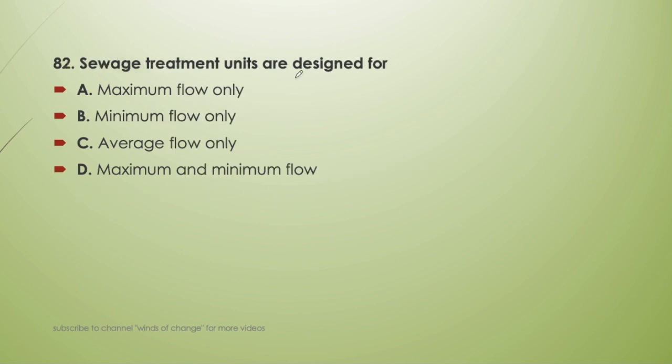Now sewage treatment units are designed for maximum flow only, minimum flow only, average flow only or maximum and minimum flow. So obviously the sewage treatment units are designed for average flow. Answer C will be the correct answer. Since we are talking about the treatment units, if we had to talk about the pipeline or the supply channel through which the sewage will flow, then that will be designed for the maximum flow.